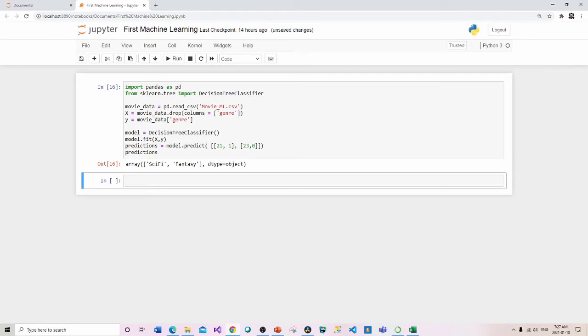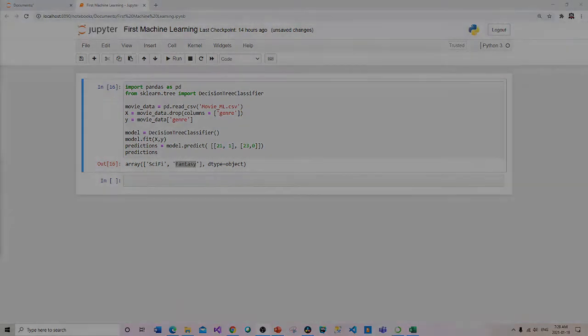And what am I getting here? What this is saying is that a 21-year-old male likes sci-fi. A 23-year-old female likes fantasy. So as great as that is, you could almost say that maybe we got lucky, or maybe our data set is too small, whatever the reason is. What we have to do next is come up with a way to measure the accuracy of what we're doing. Okay, and that's what we're going to do next, measure out our accuracy.